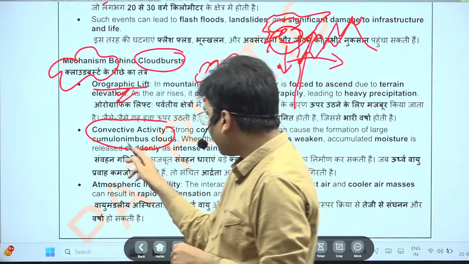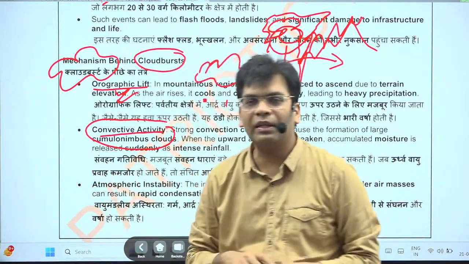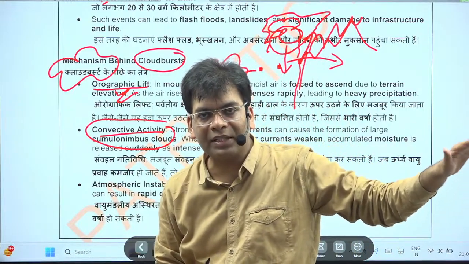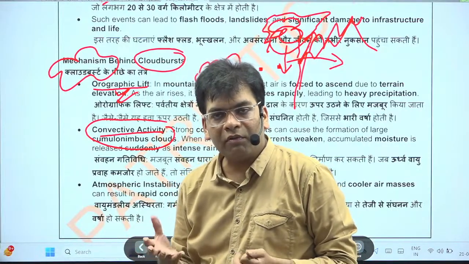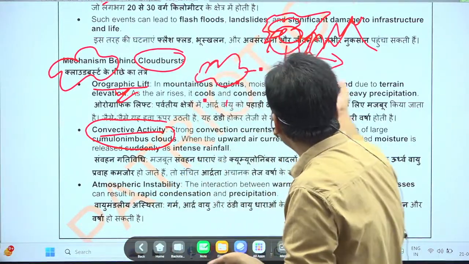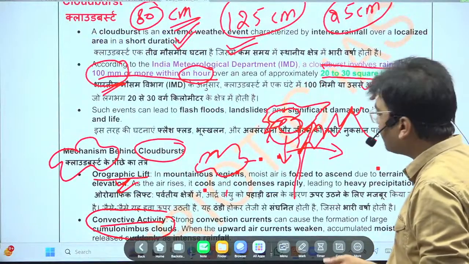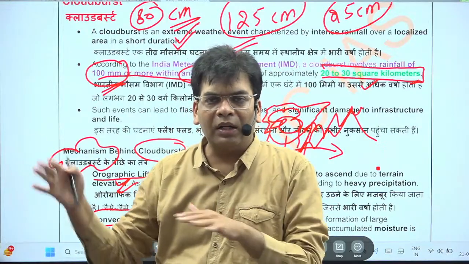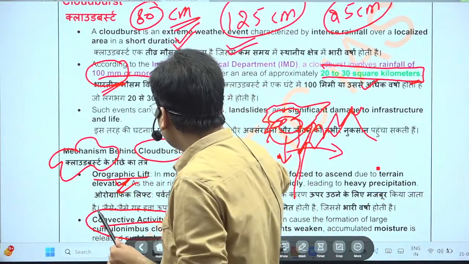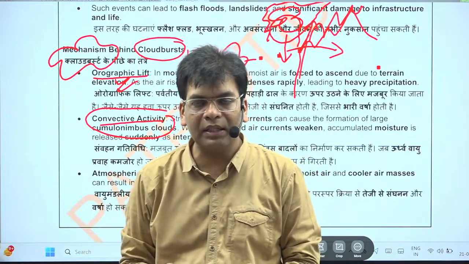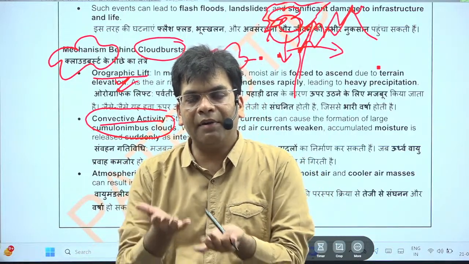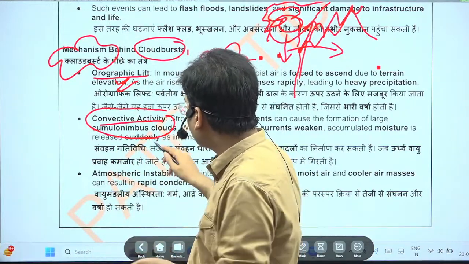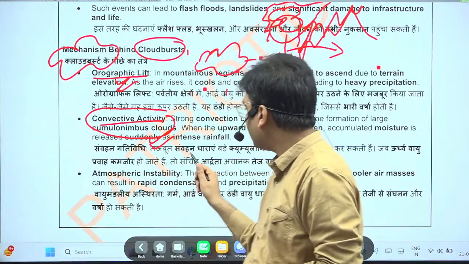The other is convective activities. If you go for convective activities, it is simple. It is not a cloud coming from a distant water body. The cloud will form in the local area. In this 20 to 30 square kilometer area, there is a water body in that place itself. There is no mountain barrier, but in the normal way, if there is high evaporation in the water bodies in that area and it lifts, it results in convective activities, and again there will be rainfall.